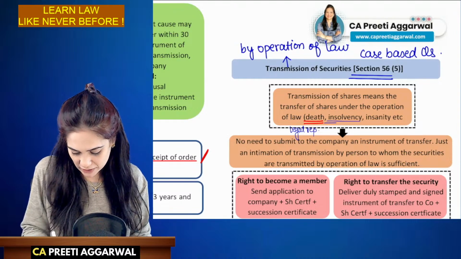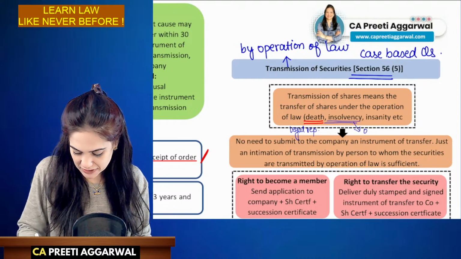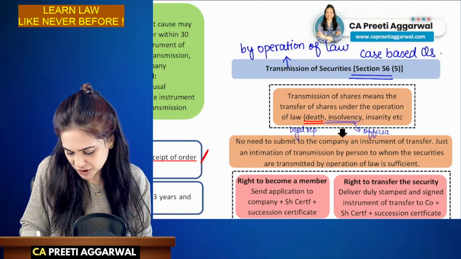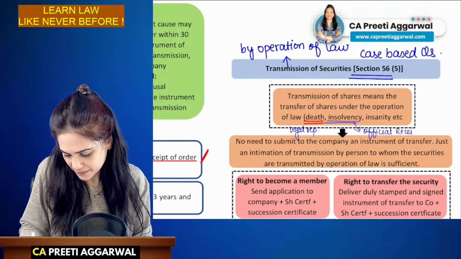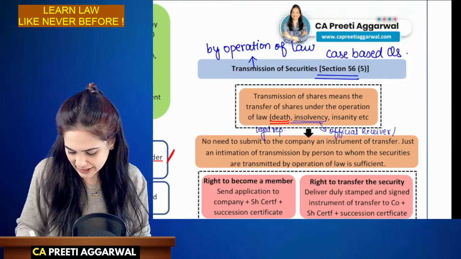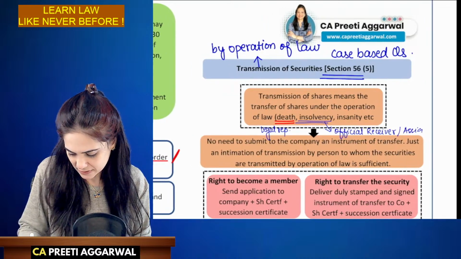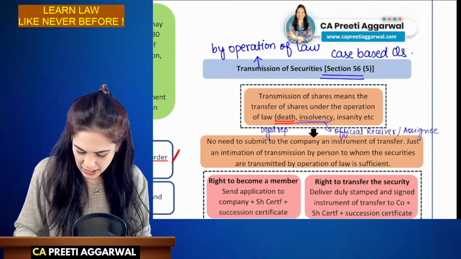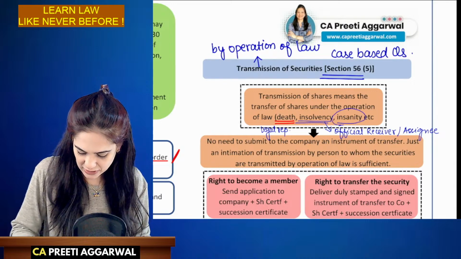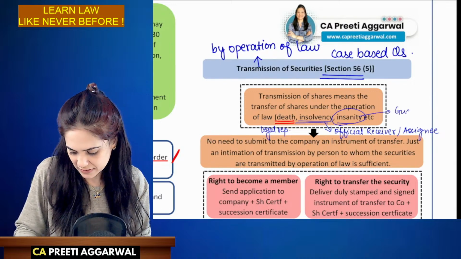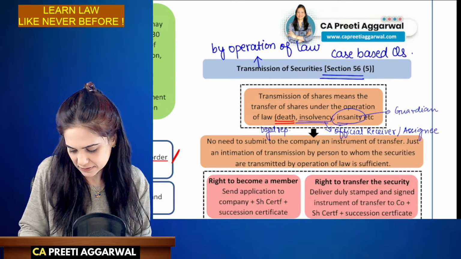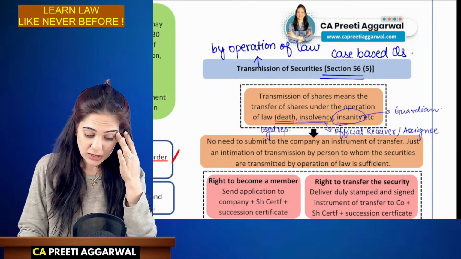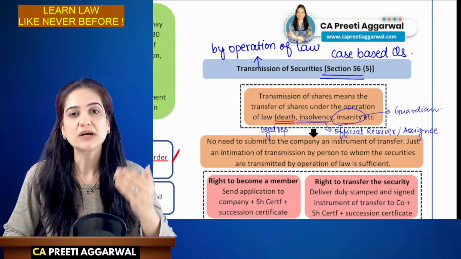In case of insolvency, they will automatically be transmitted to the official receiver or assignee. And in case of insanity, they will go to the guardian. They will be transmitted to the guardian.